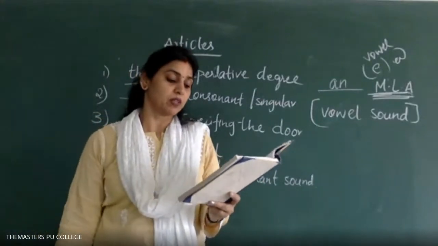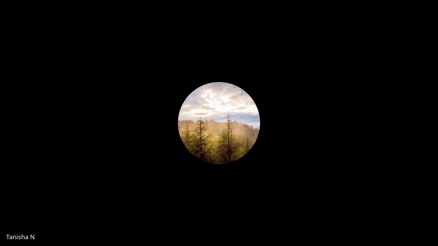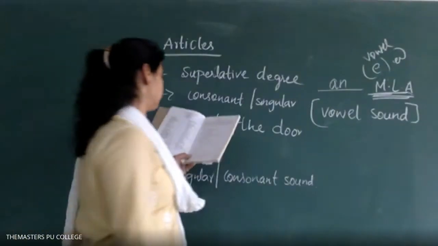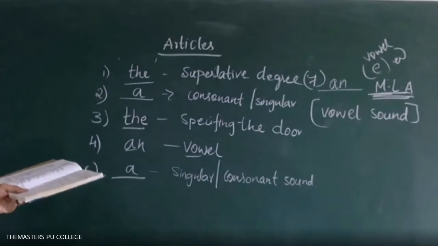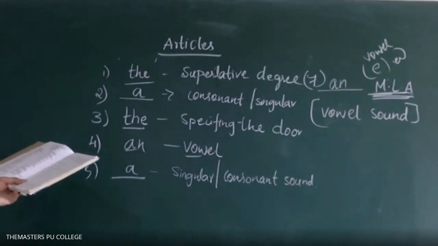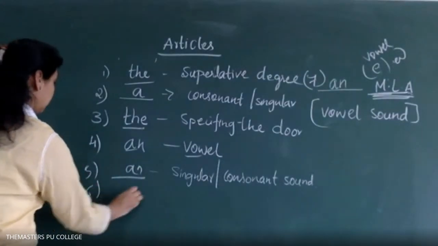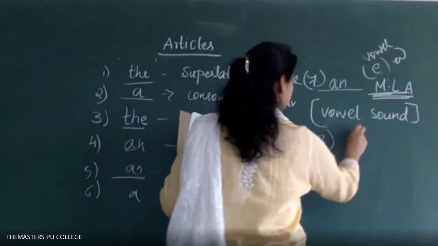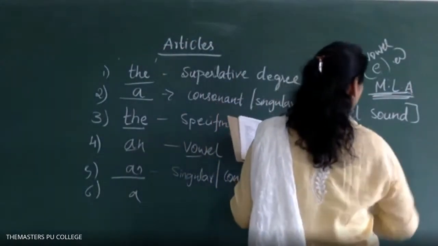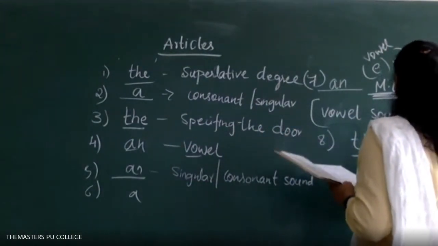Next one. Raju is in dash class. In the class. Specification. The class. Yes, we are speaking about a specification. One is an. Sixth one is a. Seventh one is an. Eighth one is the. We are specifying. He is in the class. We are speaking about the specification or definite.